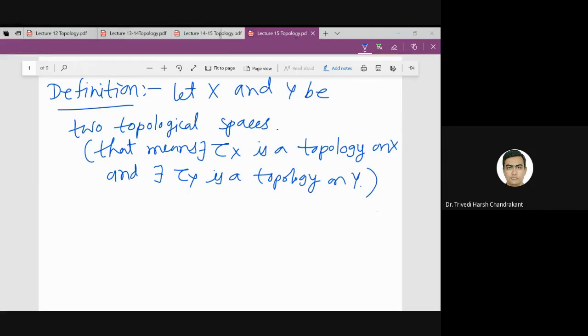So whenever I use tau X, tau Y, that means tau X is a topology on X, tau Y is a topology on Y. So now I am taking a function f from topological space X to topological space Y, a map, a function.